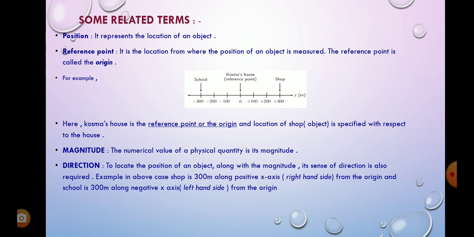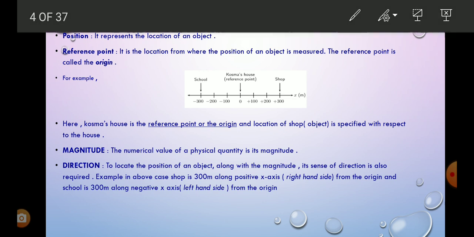Position means the location of the object. Next, reference point. What is a reference point? It is the location from where the position of the object is measured. The reference point is also called the origin.